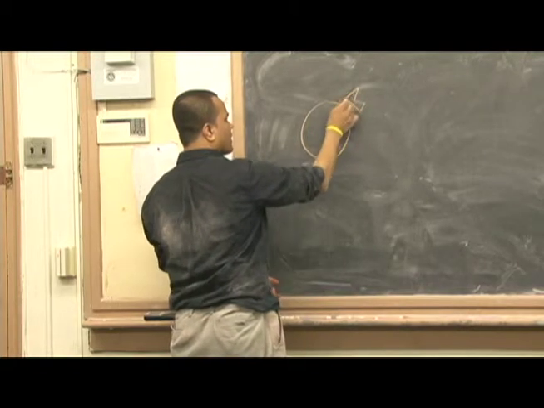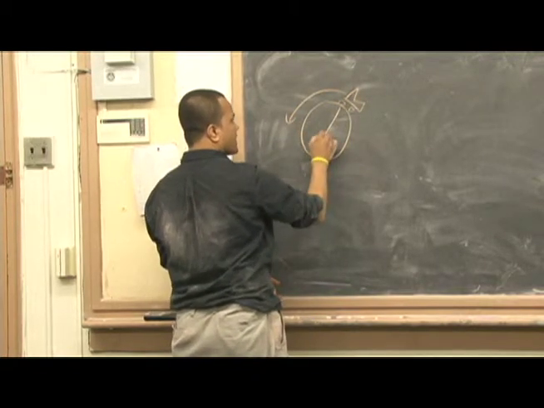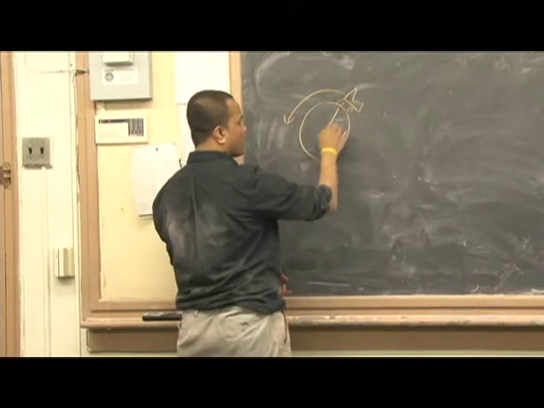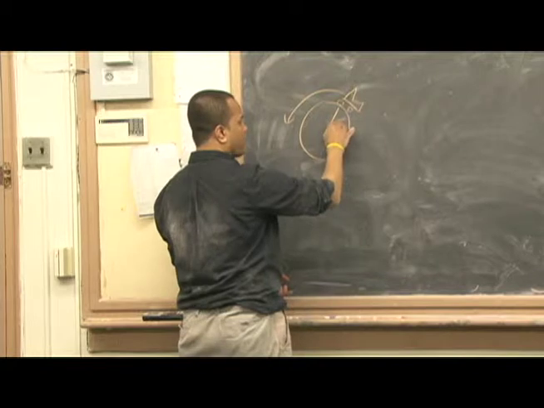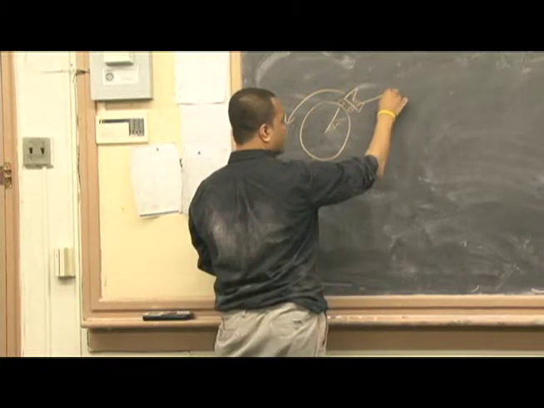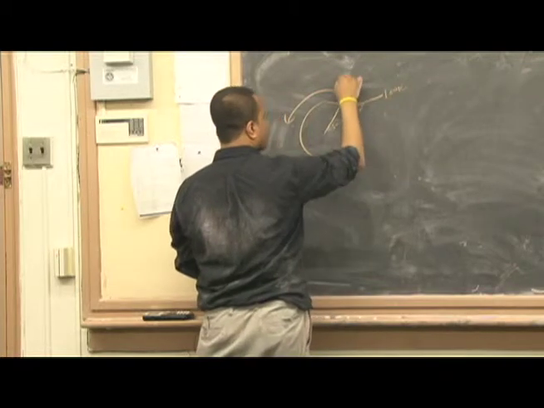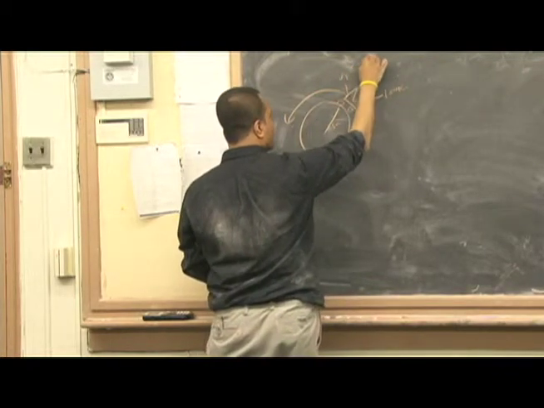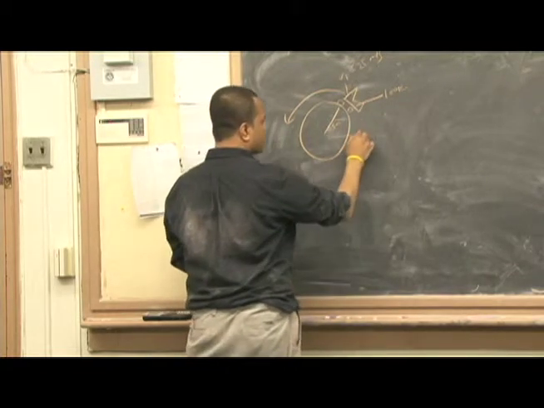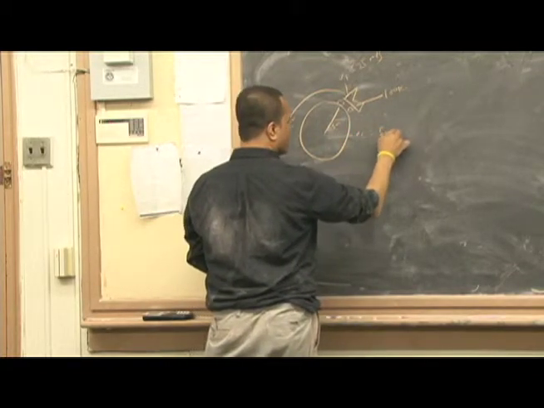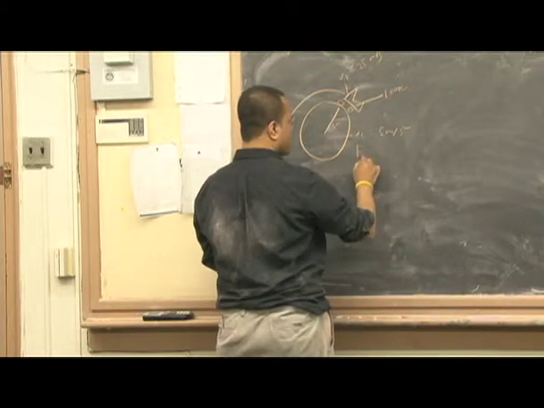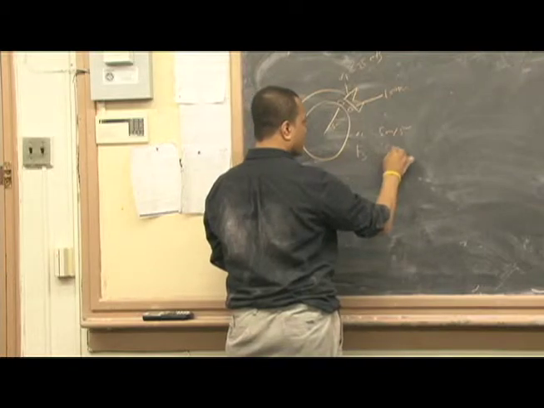What was the centripetal force and centripetal acceleration if the radius is 5 meters, the car's mass is 100 kg, and the velocity is 25 meters per second? We got the centripetal acceleration was 5 meters per second squared, and the centripetal force is 500 Newtons.